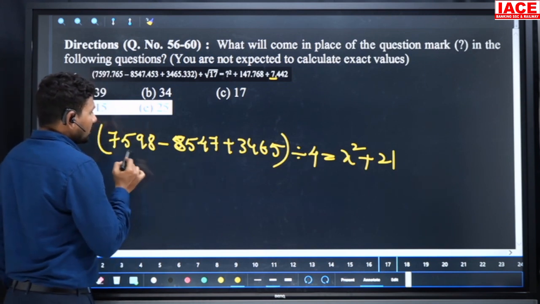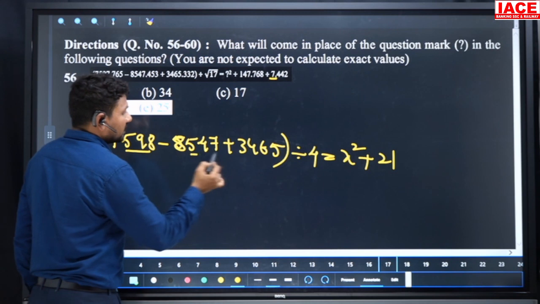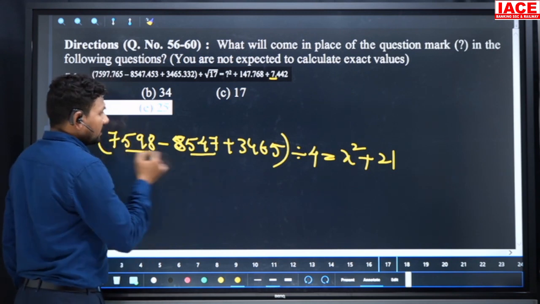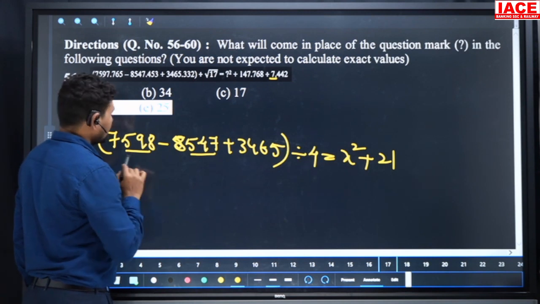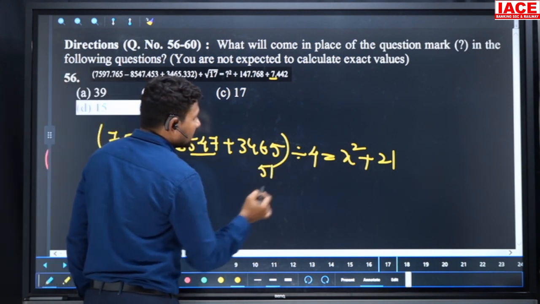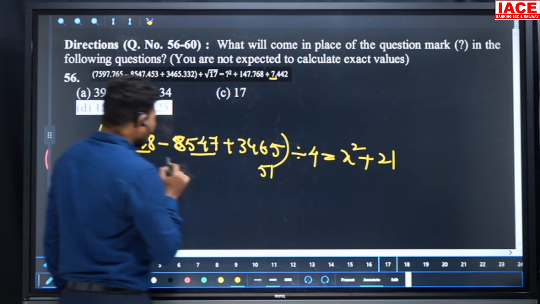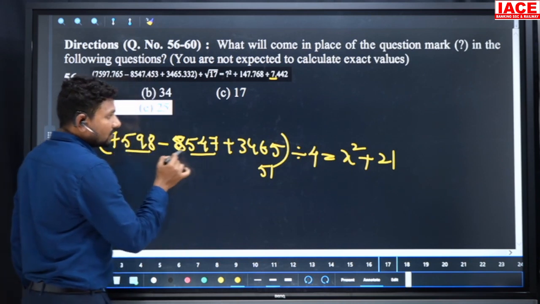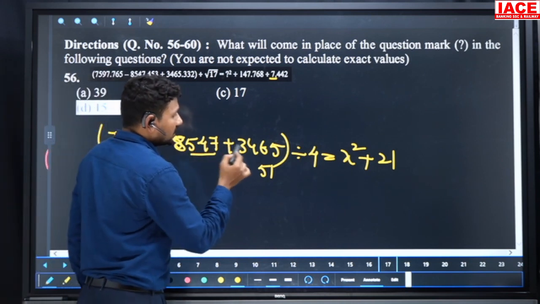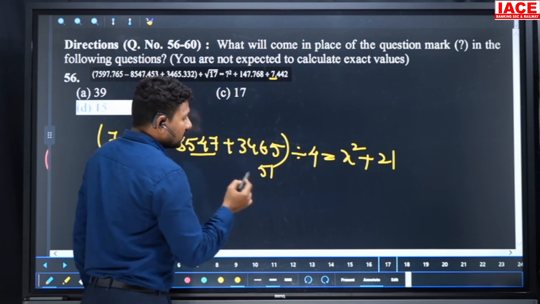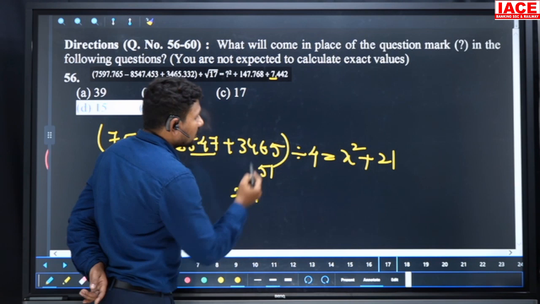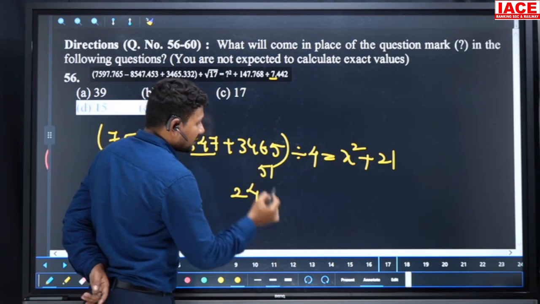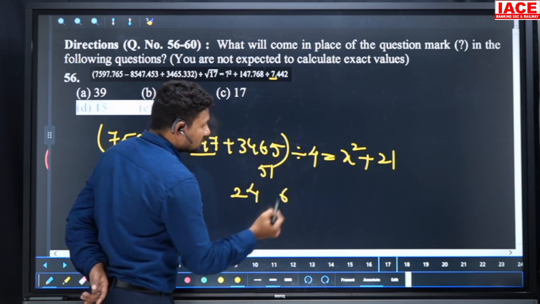Look at here, from 598 and 547 we will be removing. So 500 cancels. 47 is removed from 98, we'll get 51. The 51 will be added here. So 3465, plus 6, and here 7000 to 8000 minus 1000. The minus 1000 will be removed here. The 3000 becomes only 2000. Then the final value is 2000 and 400, and 61 will be added here. It's 5 plus 1, 6 plus 1.